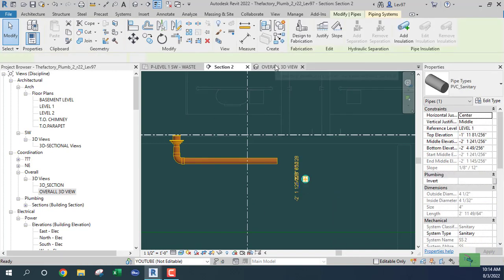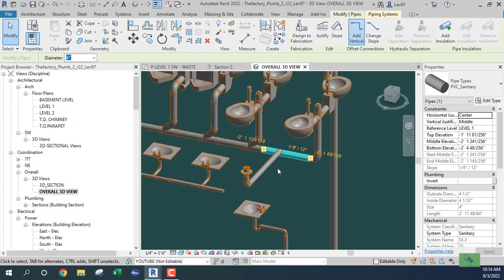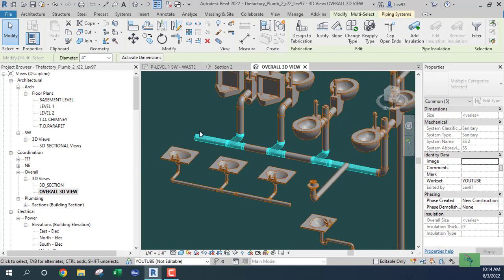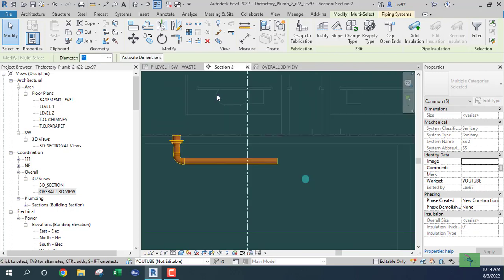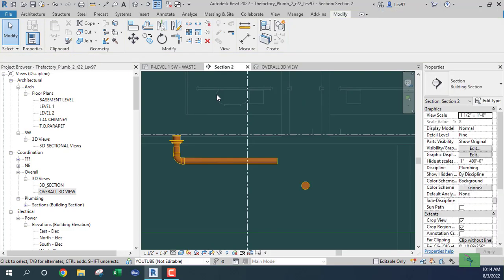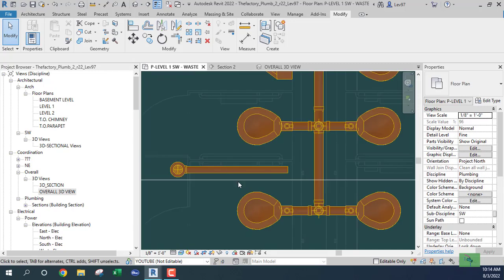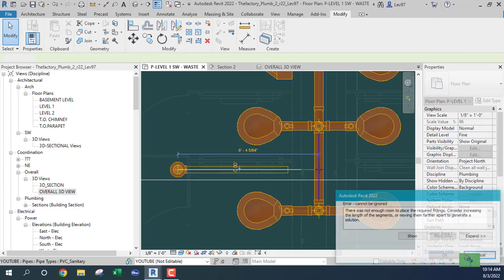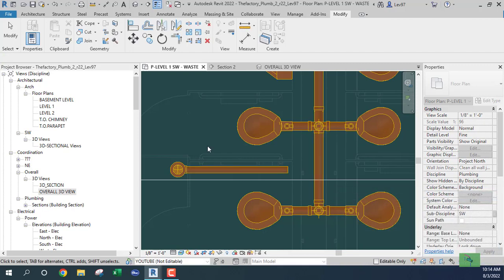So let's go back and let's grab a couple more of these because Revit is not letting me go down. Go back to section view. Let's use the arrow key and go down, down. Okay, that's good. Now, maybe I think that might be the problem. I think that might, nope. Still.